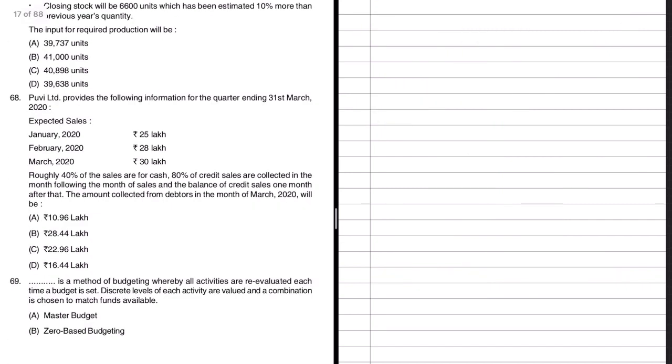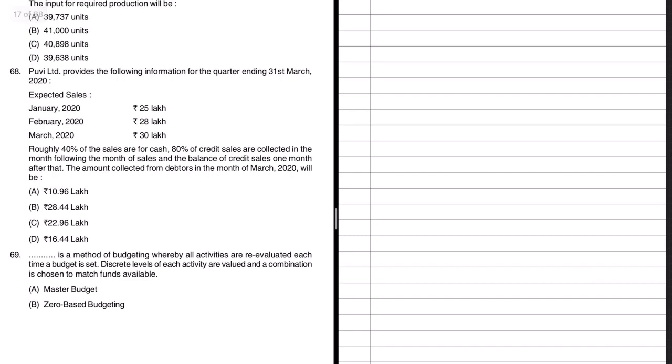Moving on. Okay, there is one more simple question, not simple actually. It involves some bit of calculation. PUVI Limited provides the following information for the quarter ending 31st March. So they have given sales for Jan, then Feb and March. And also the amount 25 lakhs, 28 lakhs and 30 lakhs.